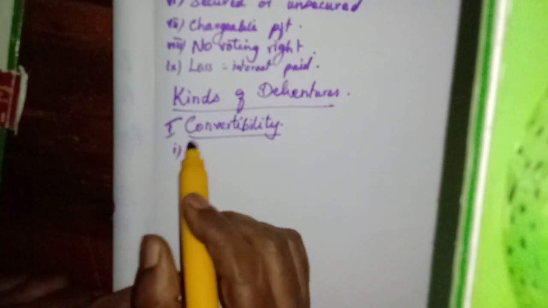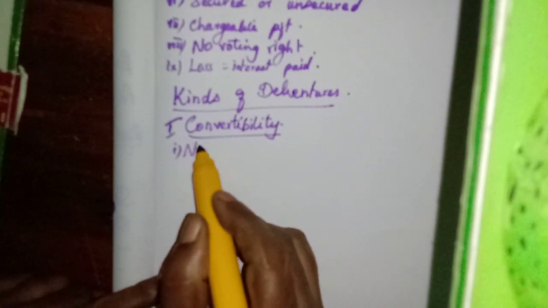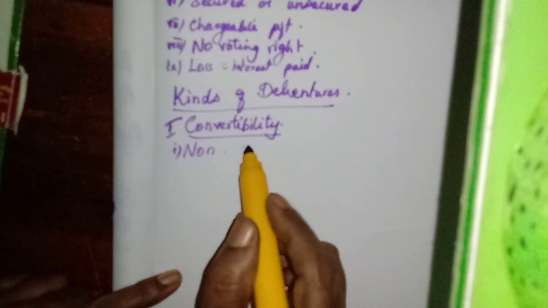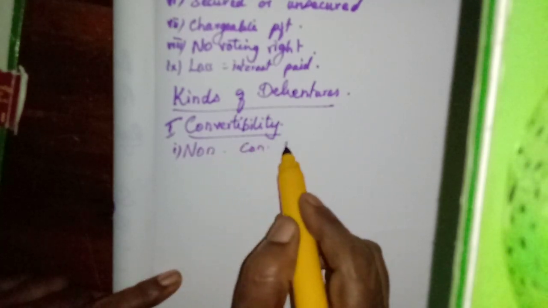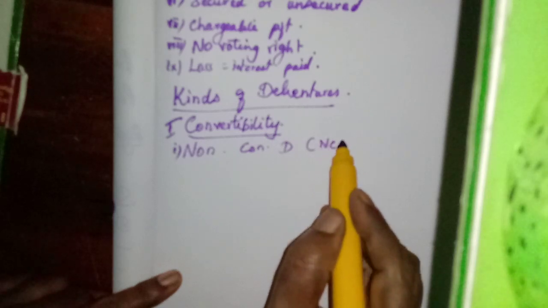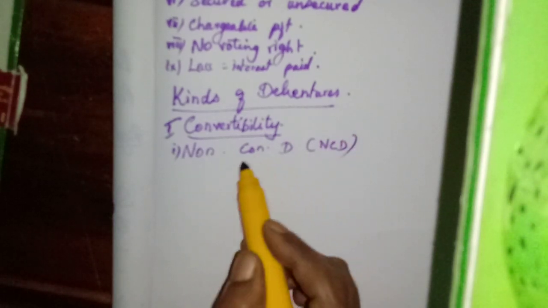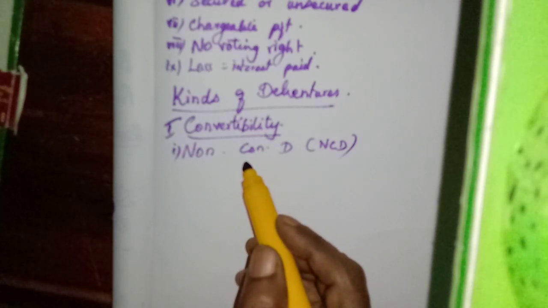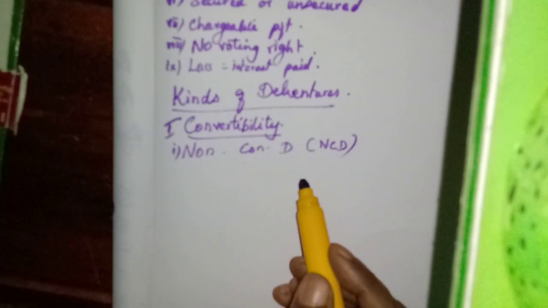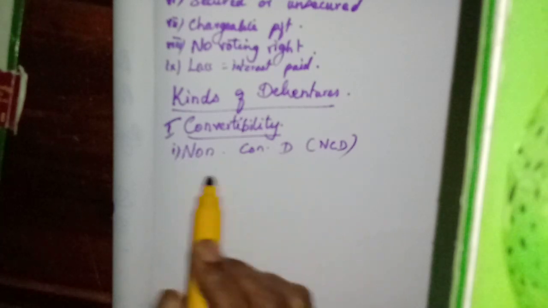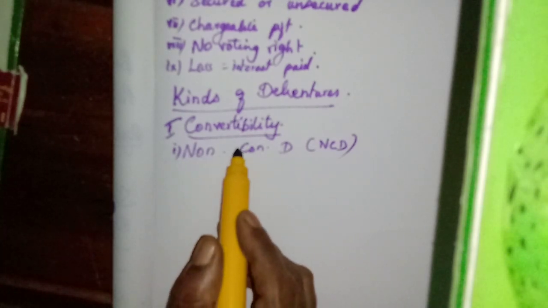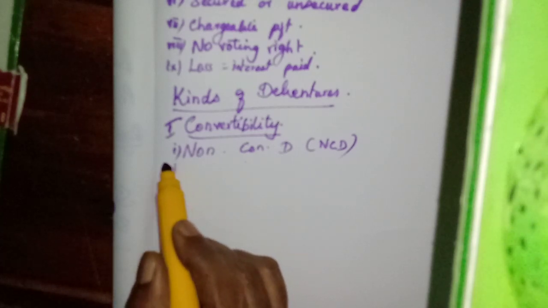The first one, non-convertible debentures. What is the meaning? These debentures cannot be converted into equity shares. They remain debentures forever.